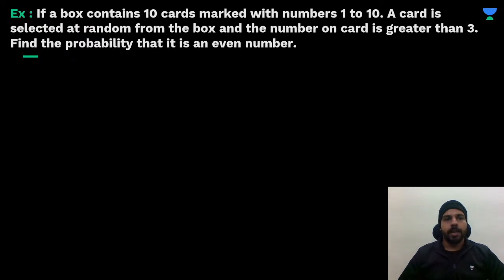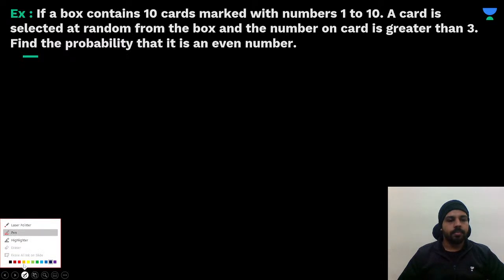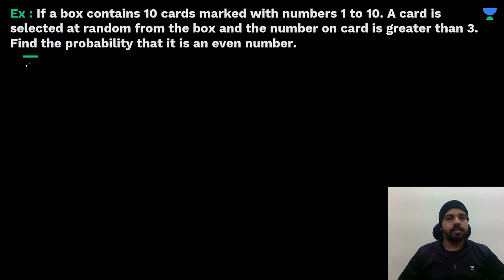First of all, the random experiment is a box containing 10 cards marked with numbers from 1 to 10. I'm writing the sample space directly: 1, 2, 3, 4, 5, 6, 7, 8, 9, and 10.